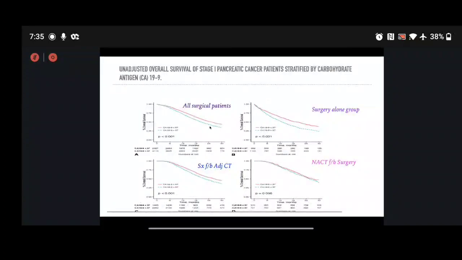when compared to those patients with CA 19-9 levels in the normal range. Even in the surgery alone group, or the surgery followed by adjuvant chemotherapy group, they fared badly when compared to the patients with normal CA 19-9 level. But only in those patients who had preoperatively raised CA 19-9 level and were administered neoadjuvant chemotherapy, this was the only group which showed that the administration of neoadjuvant chemotherapy had negated the effect of elevated CA 19-9.